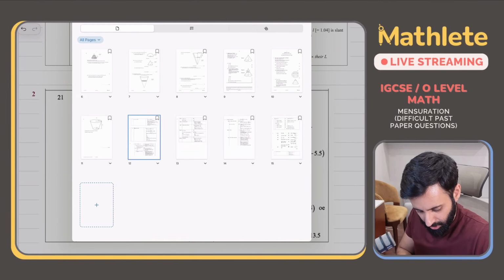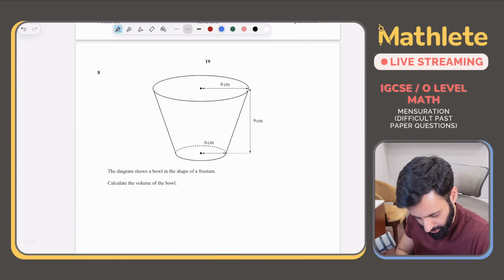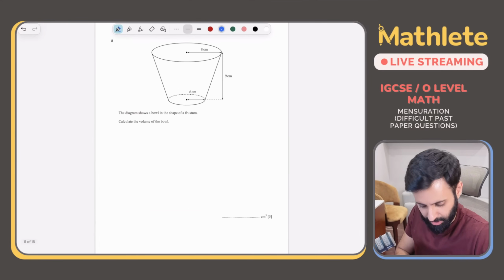Okay. So that's it fellas. I hope it's clear. Okay, I'll solve one more specimen paper question, this one, and then we end.